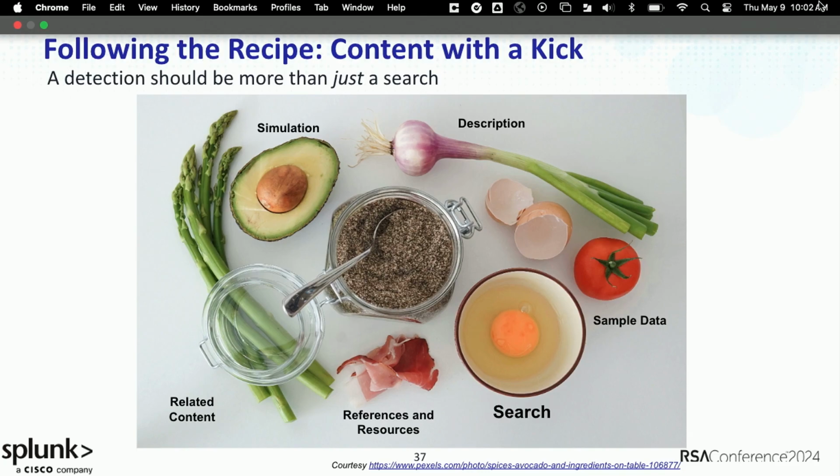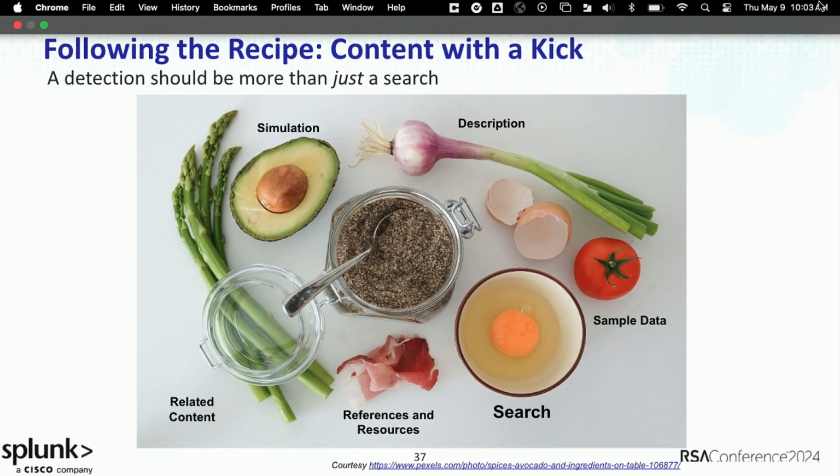So the next component that I want to touch on in a little bit more detail is that content is so much more than just a search or just a detection. In Splunk parlance, that means that a detection is more than just the SPL that executes on your search head. It's the description, it's the name, it's all the resources, the blog posts that went into actually understanding and crafting that underlying attack. And then for Splunk specific aspects, it might be things like risk-based alerting and risk scores, even SOAR playbooks or other things that you want to connect to.